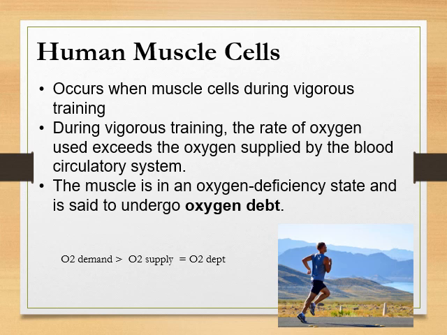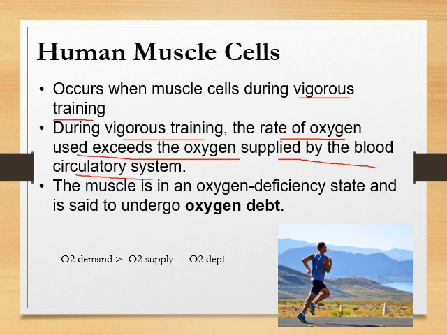So the human muscle cell does fermentation or anaerobic respiration when doing vigorous training or vigorous activity. In the normal condition, they do aerobic respiration, so it will produce a large amount of energy for the cell. Okay, so during vigorous training, the rate of oxygen use exceeds the oxygen supply by the blood circulation, which means that